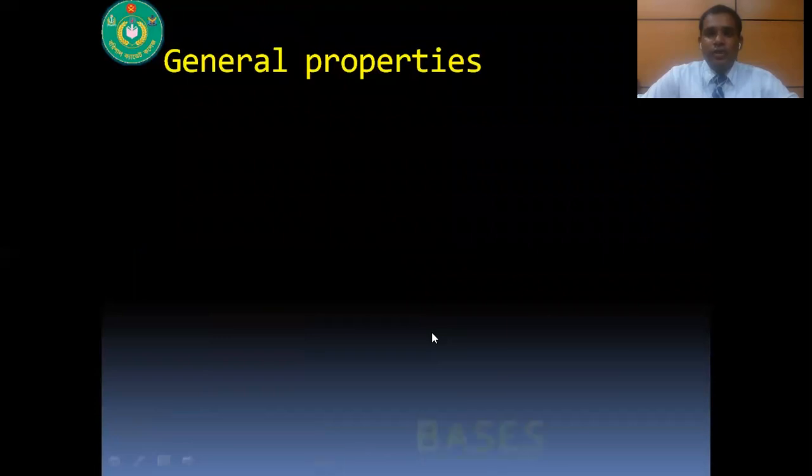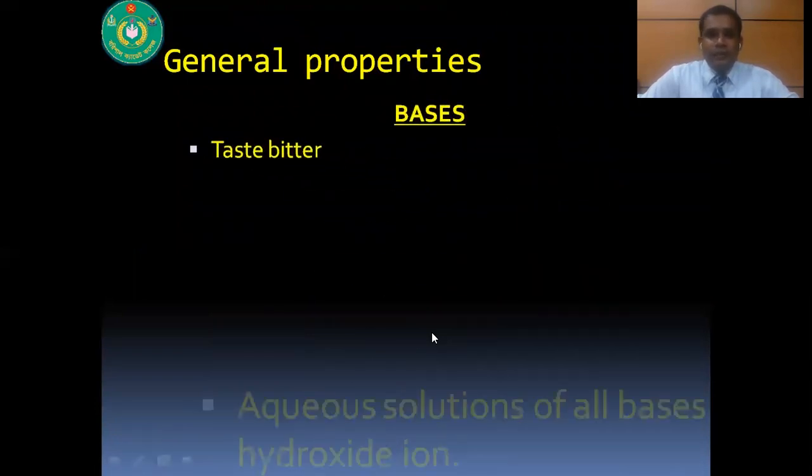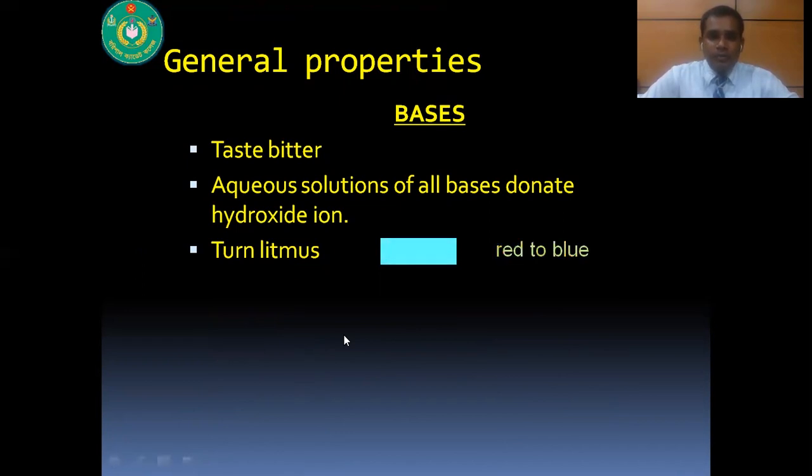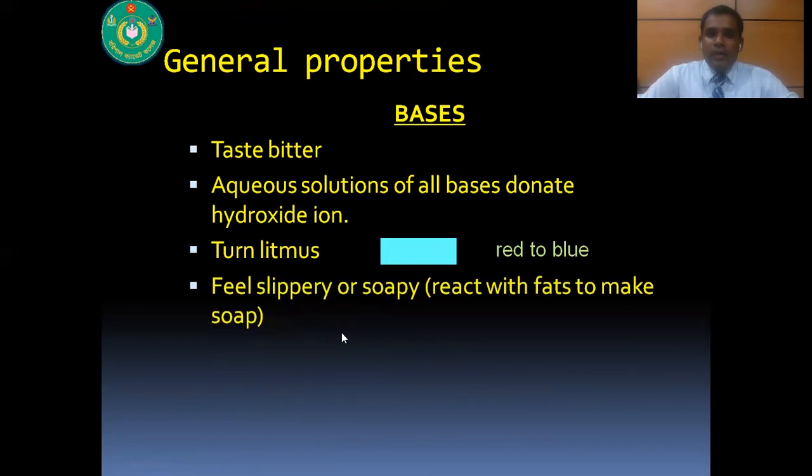Now, general properties of bases. Its taste is bitter. Aqueous solution of all bases donate hydroxide ion. It turns red litmus into blue. Here you can see the change of the litmus paper. It feels slippery or soapy because it reacts with fats to make soap. And it also reacts with acid. That means base, when reacting with acid, produces salt and water.